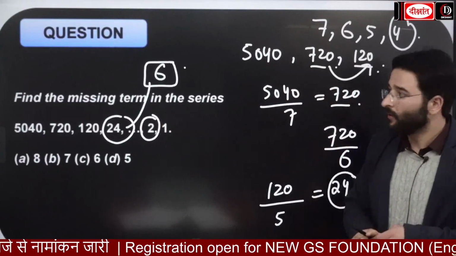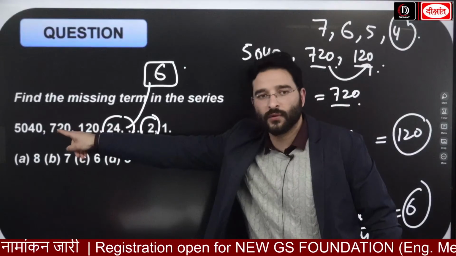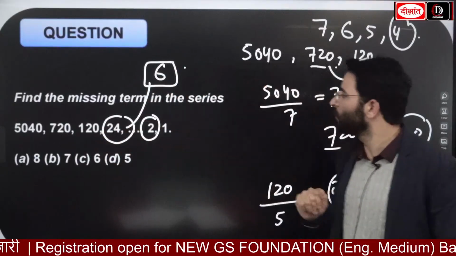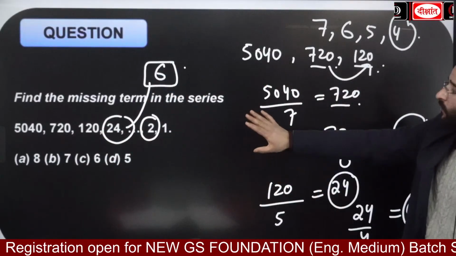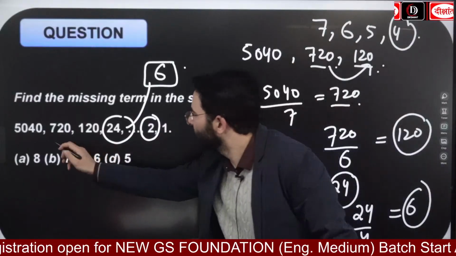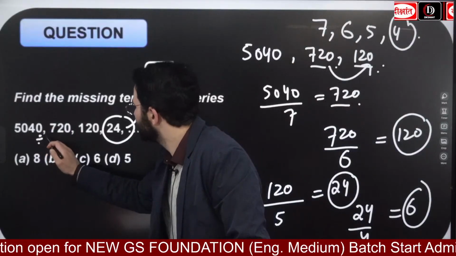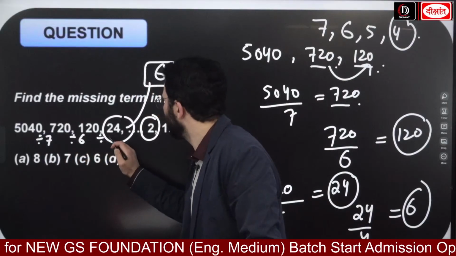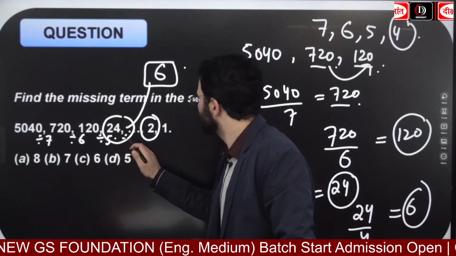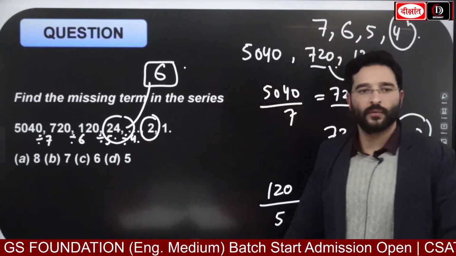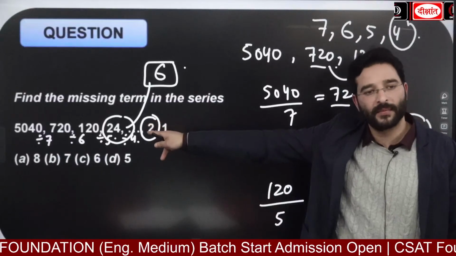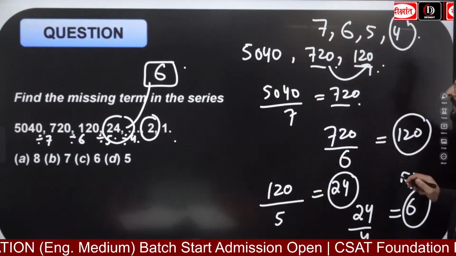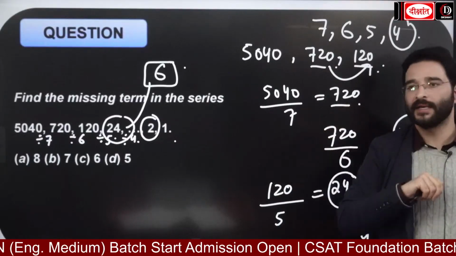Did everyone get the idea? Okay, look again. 5040 was given, 720 was given, 120 was given, 24 was given. Now dividing 24, we saw the pattern: first divide by 7, then guys divide by 6, then divide by 5. Now the division should be by 4. So when we went with that, we got an answer. The answer was 6. Find the missing term in the series.